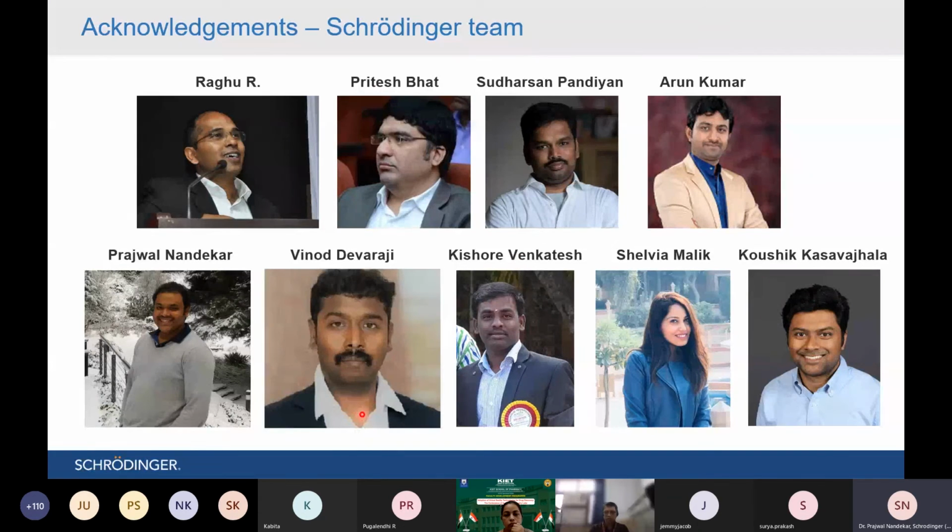So we are all there to help you out in case of any problems related to the software, all scientific and technical queries. So this is what I was mentioning. You can always go to the help button and read the literature which is present there. But if you don't want to read, you can simply give a call or send an email to us, and then we will help you out with these queries.